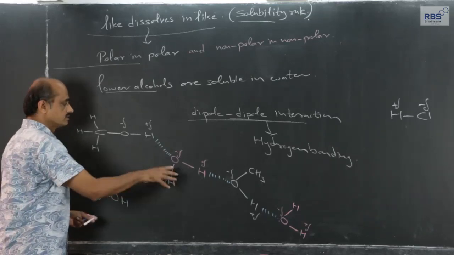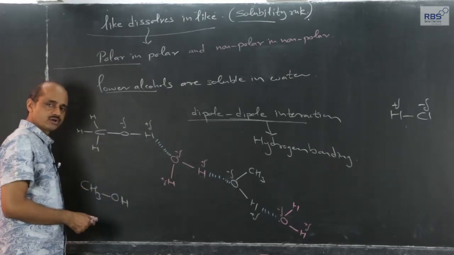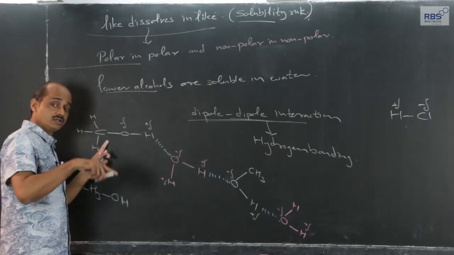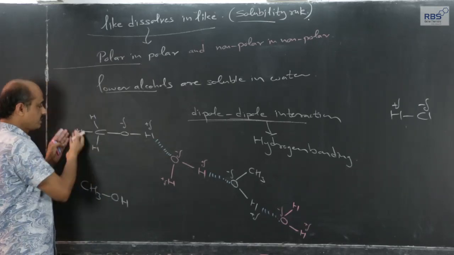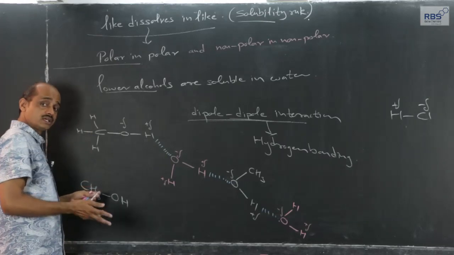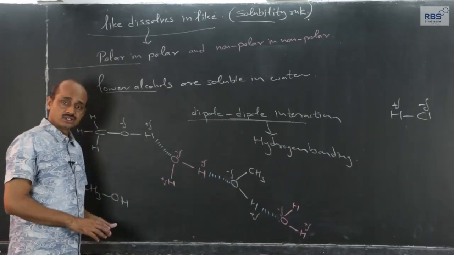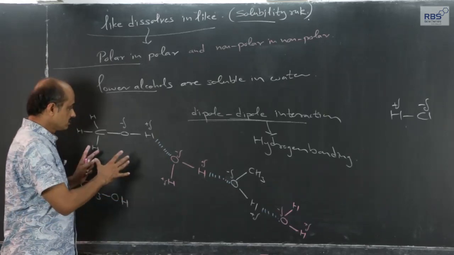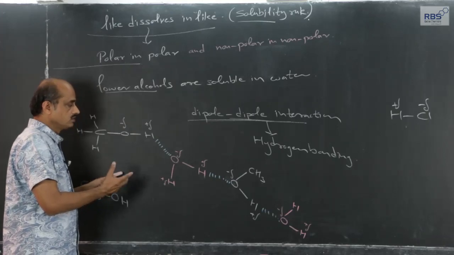This is how we can explain why methyl alcohol and water are soluble, although methyl alcohol is an organic compound. Methyl alcohol is soluble in organic solvents, benzene, ether, because of this part, the methyl group, but it is also soluble in water because of such hydrogen bonding.